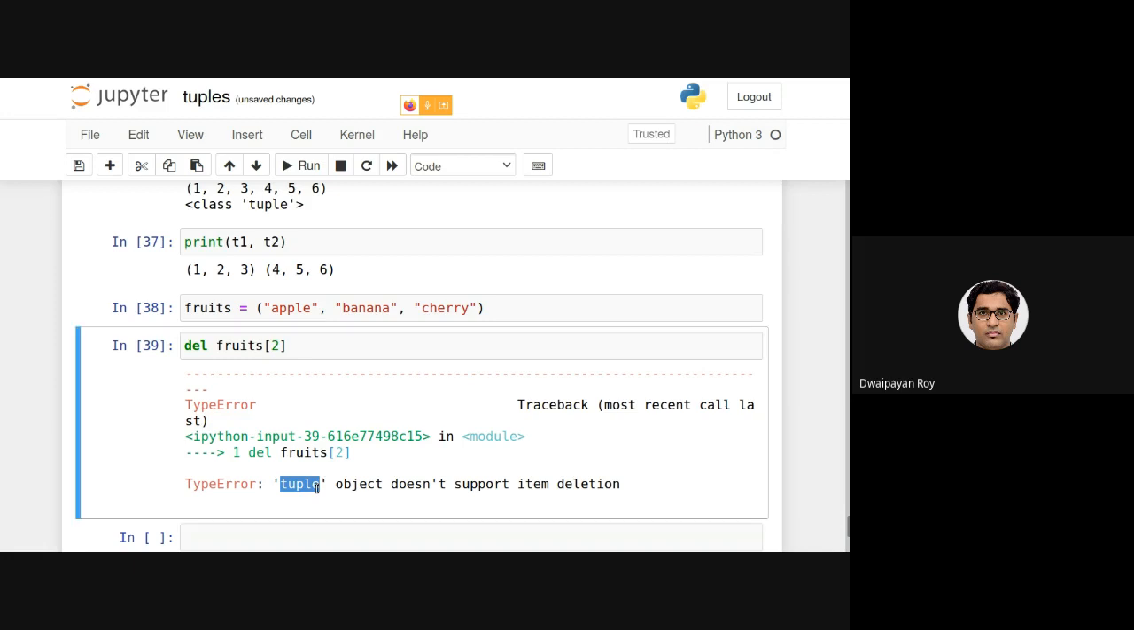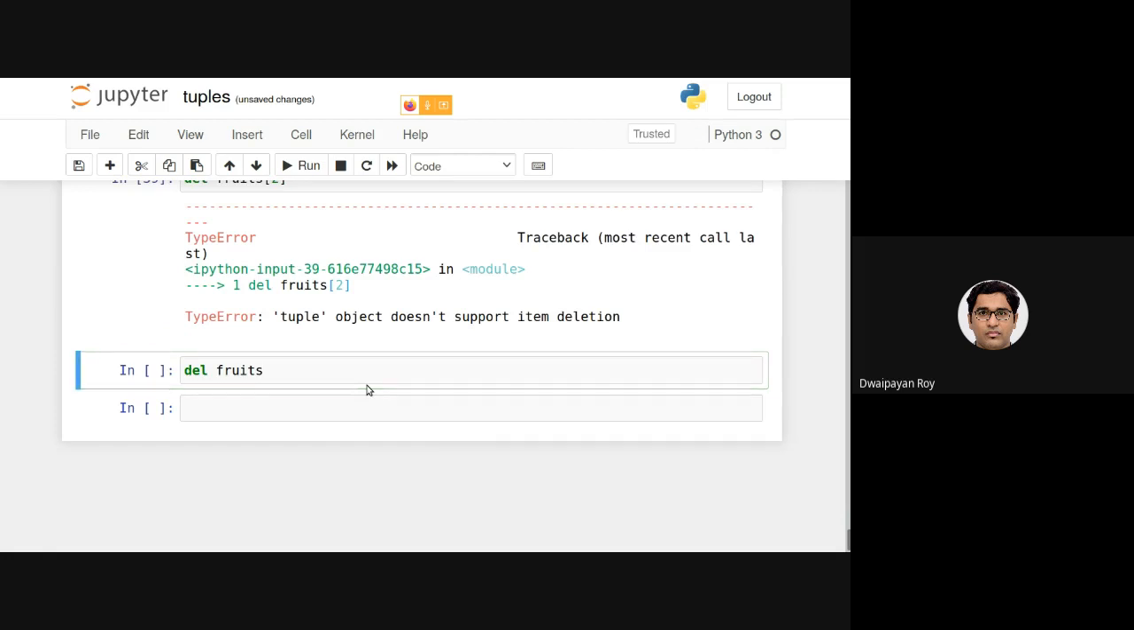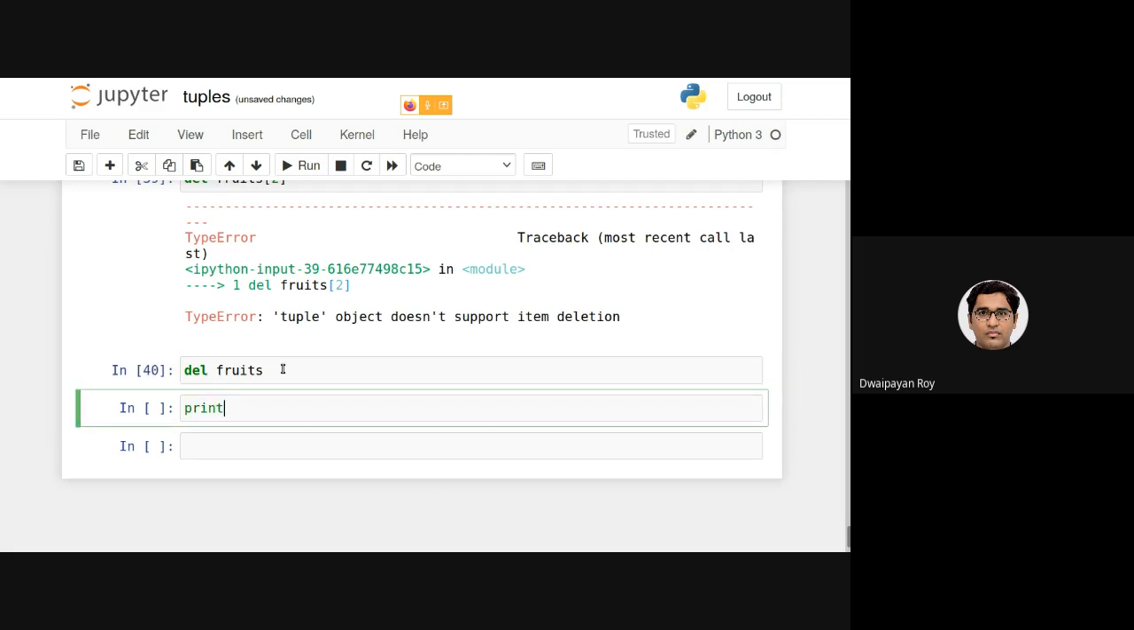But of course, we can altogether delete the existence of fruits as well. We can just simply delete this fruits. In that case, after that there is no existence of fruits.